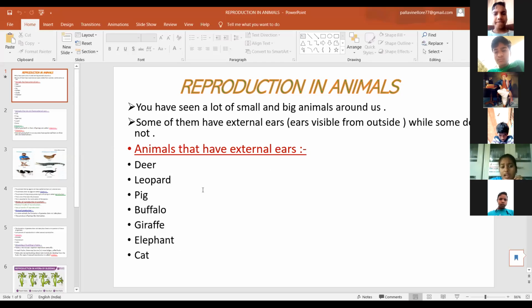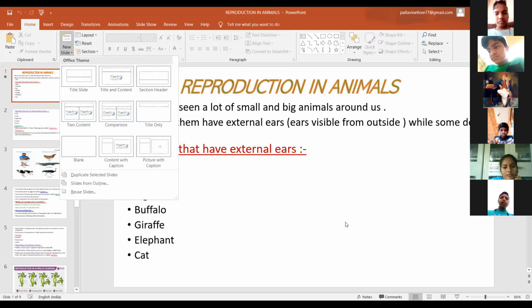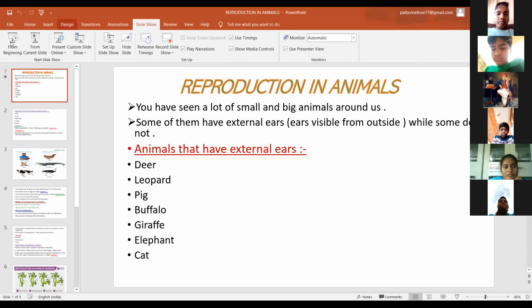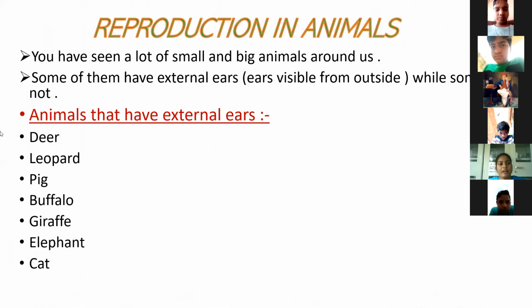These are the animals that have external ears. Next one.